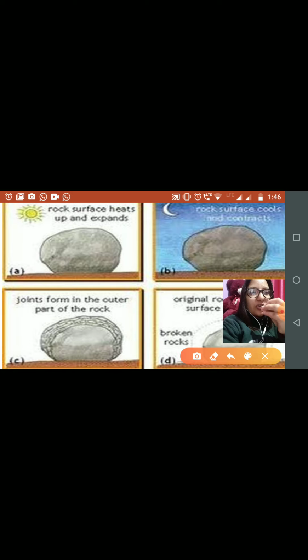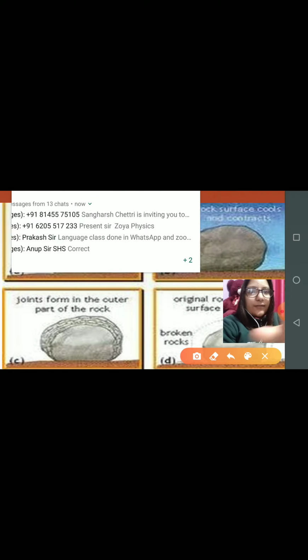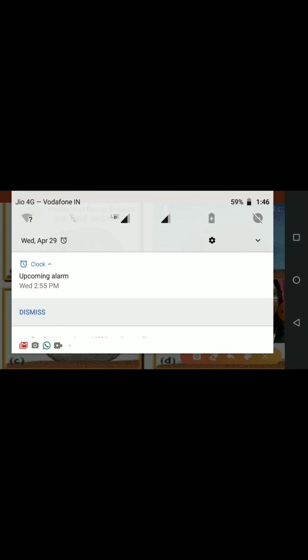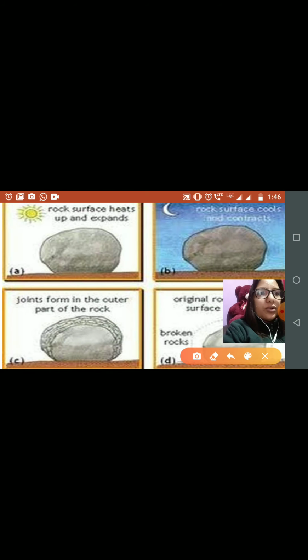If something continuously gets expanded and contracted, what will happen? That will break into pieces. Okay, the same mechanism you can apply here. And during the night time, the rock surface cools and it will contract.